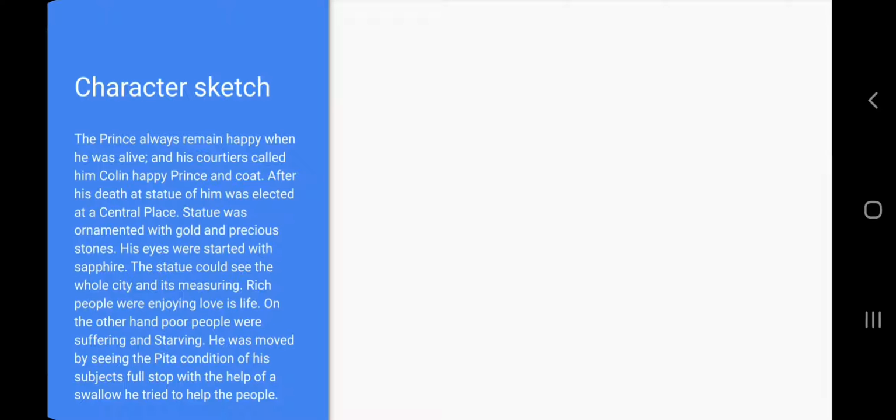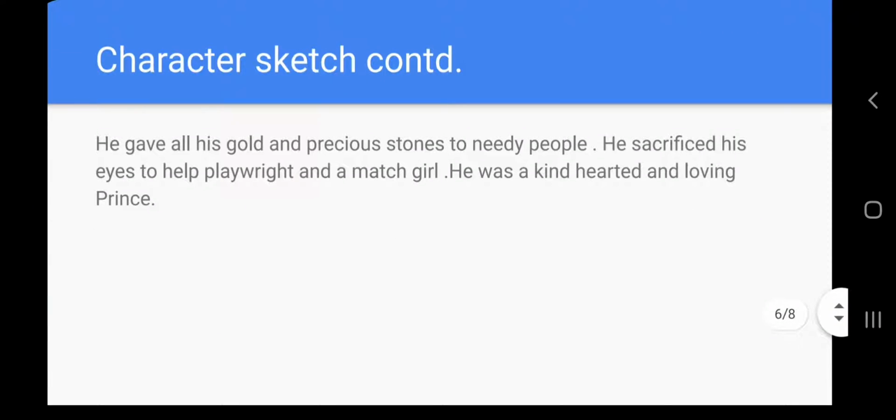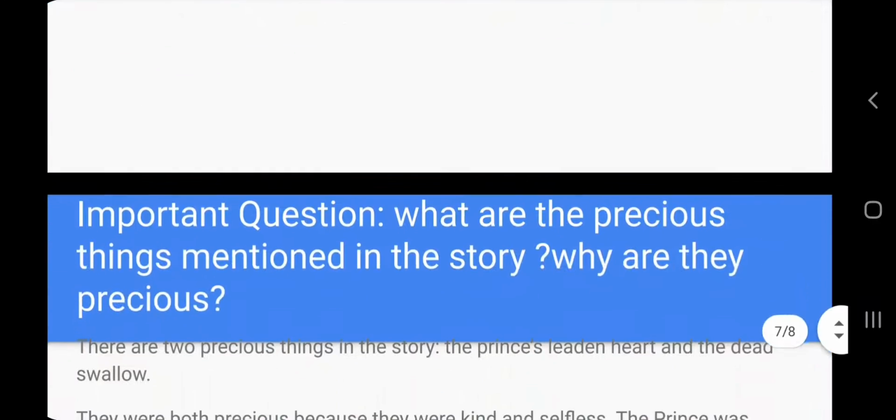Rich people were enjoying their lives. On the other hand, poor people were suffering and starving. He was moved by seeing the pitiable condition of his subjects. With the help of the swallow, he tried to help the people. He gave all his gold and precious stones to needy people. He sacrificed his eyes to help a playwright and a match girl. He was a kind-hearted and loving prince.